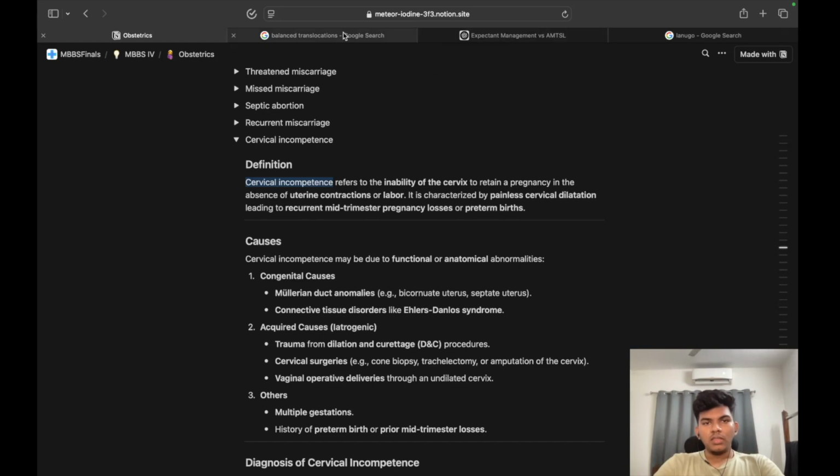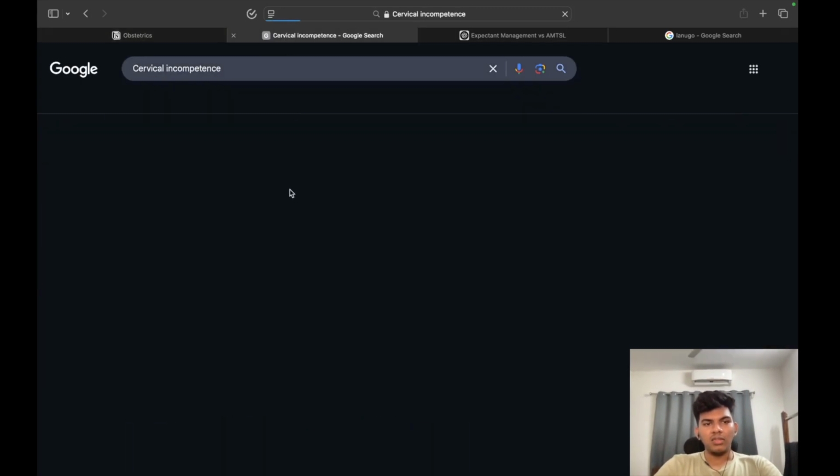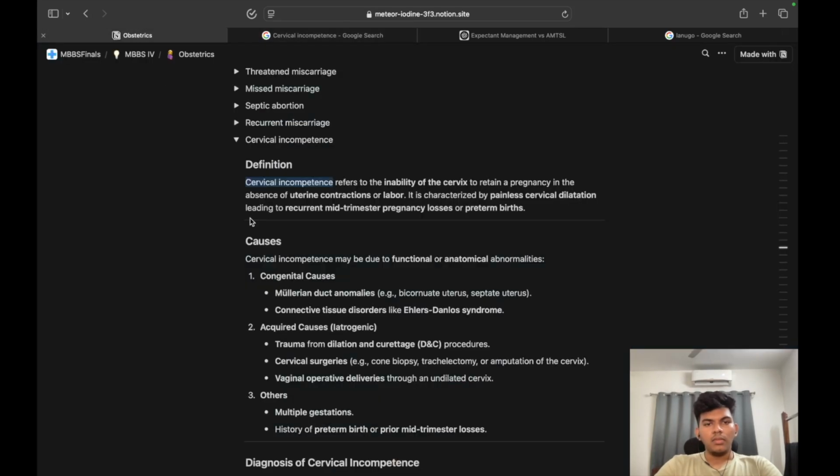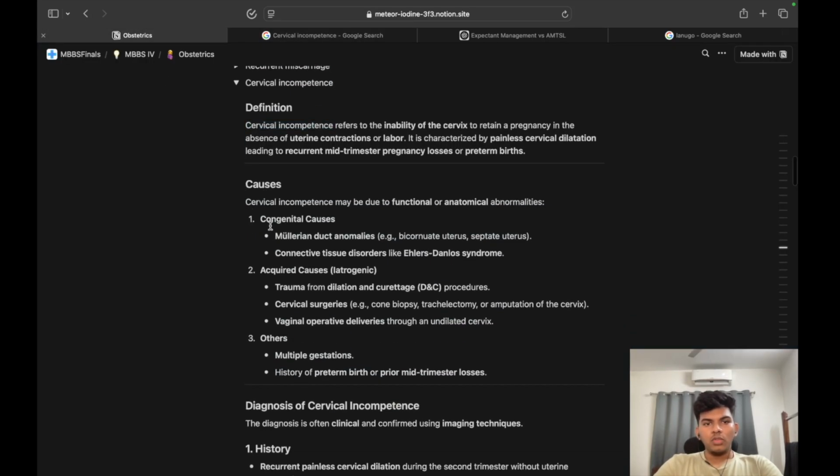We'll take a look in case there are any good diagrams. Here you can see how it looks. So cervical insufficiency, and the baby will come out very easily in case this is present. Coming to the causes, there are congenital causes, acquired causes, and other causes. Congenital: Mullerian duct anomalies, which are bicornuate and septate uterus, and connective tissue disorders like Ehlers-Danlos syndrome.